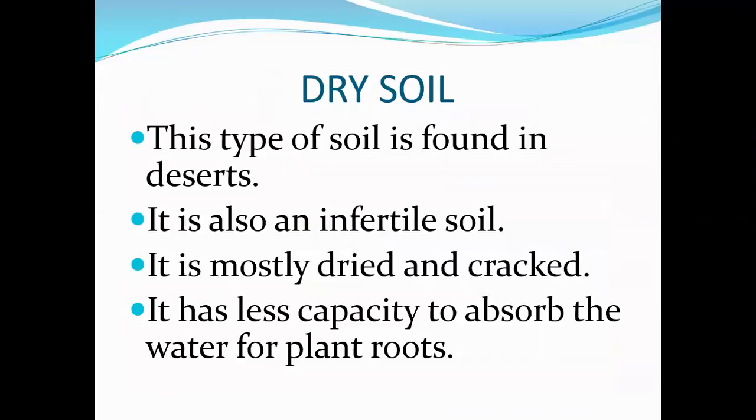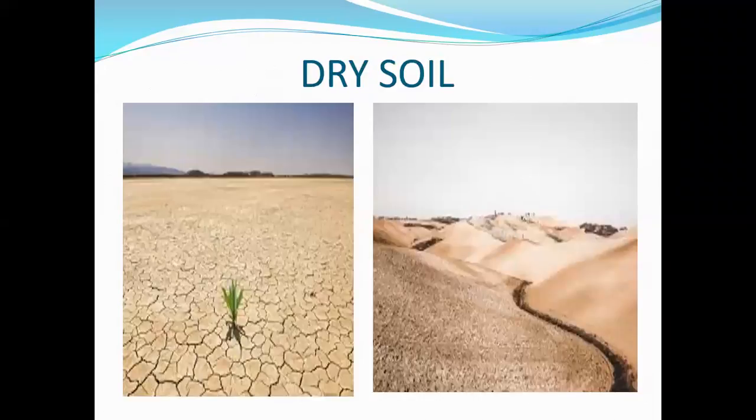The second type of soil is dry soil. This type of soil is found in deserts. It is also an infertile soil. It is mostly dried and cracked. And the fourth point, it has less capacity to absorb water for plant roots. So this is the picture of the dry soils. As you see, the land is very cracked and dried.